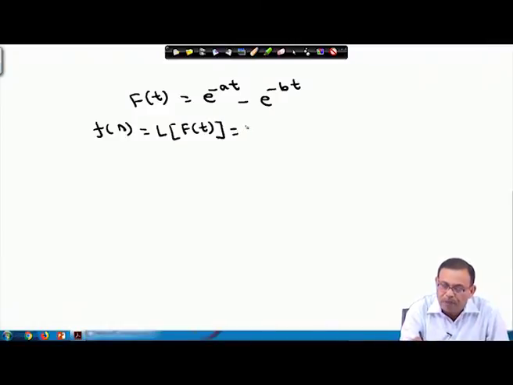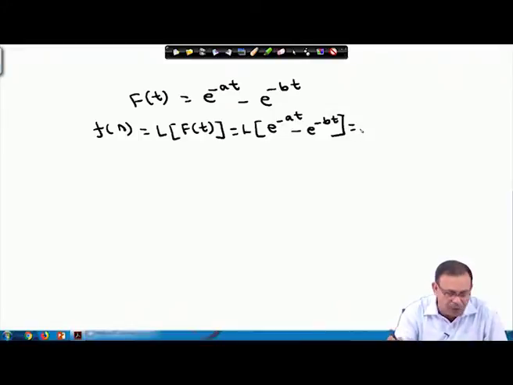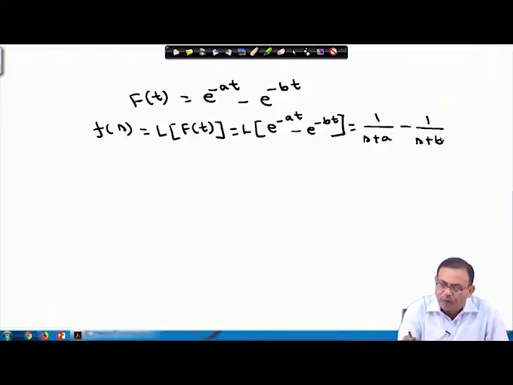So, using the following earlier example, Laplace transform of f(t), which is nothing but F(s), equals Laplace transform of this function e power minus at minus e power minus bt. And we know the result of both, one is 1 by s plus a minus 1 by s plus b, because we know Laplace transform of e power at and e power bt.